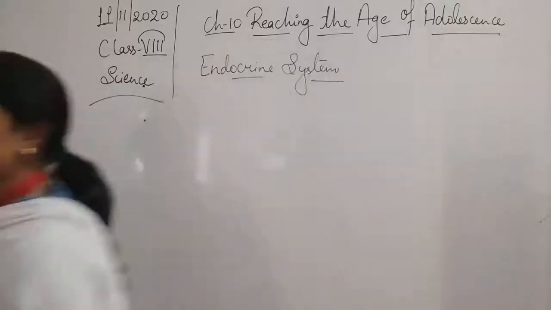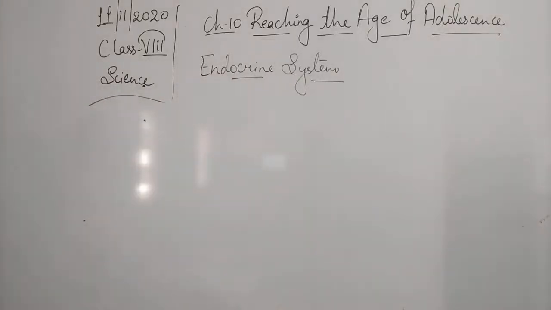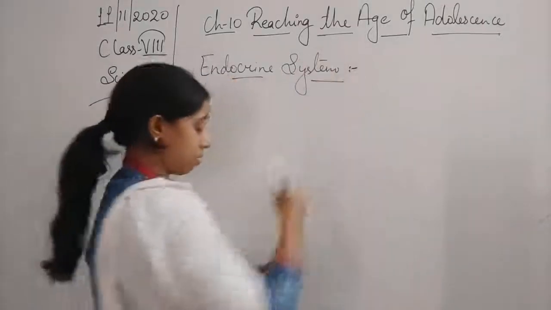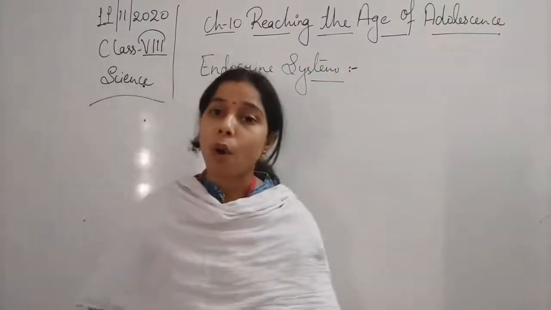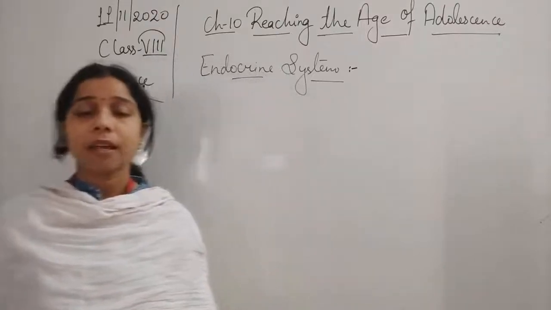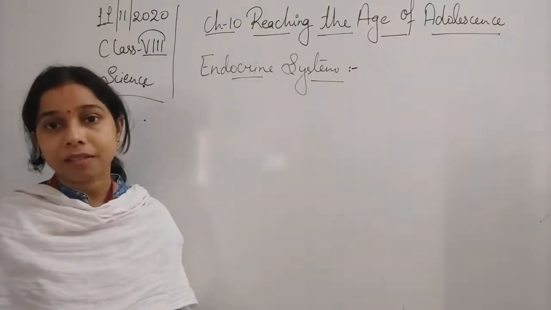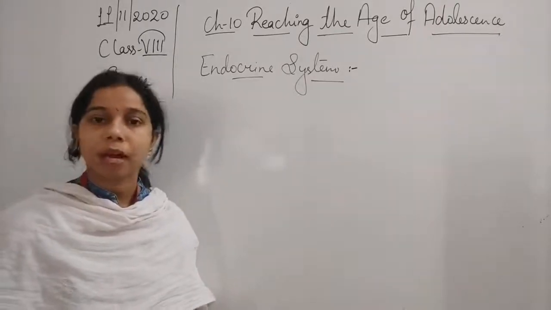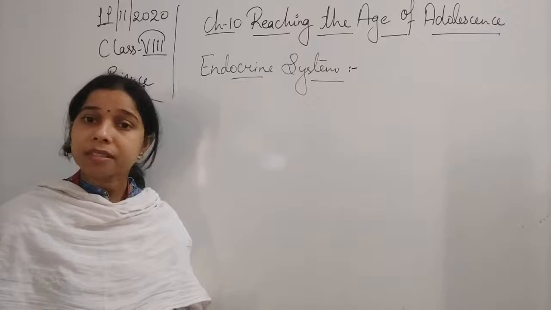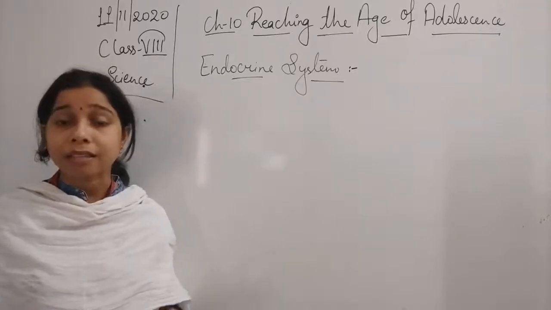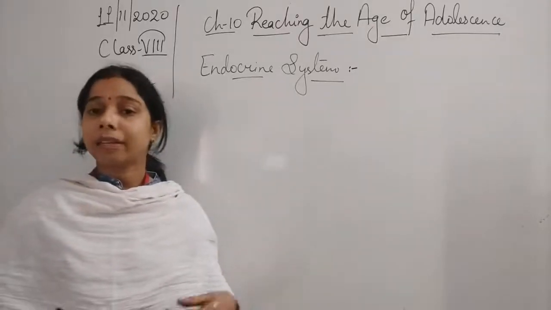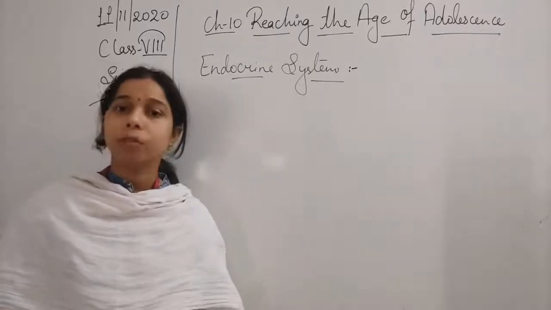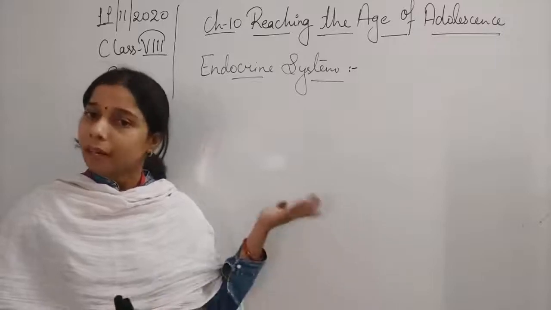So what is the endocrine system? It is a system consisting of all the glands. A collection of glands present in a system known as the endocrine system, and since it consists of all the glands, all the hormones are included in the endocrine system.